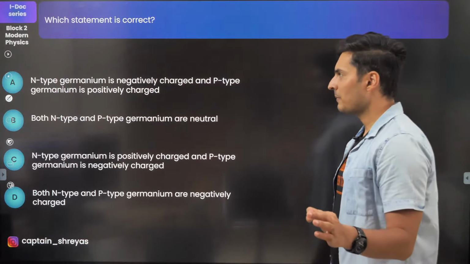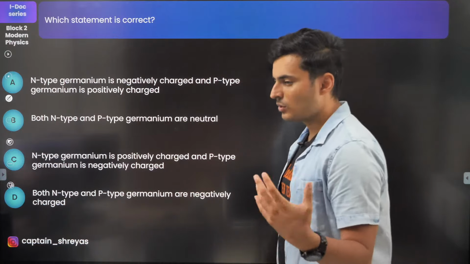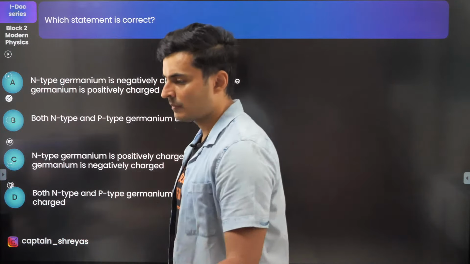Direct theory based. N-type germanium. So when you have N-type and P-type.